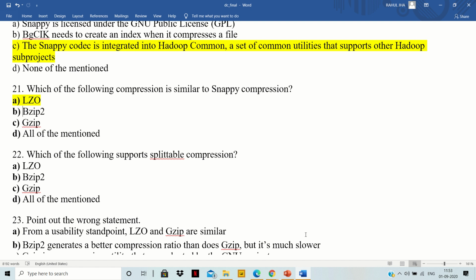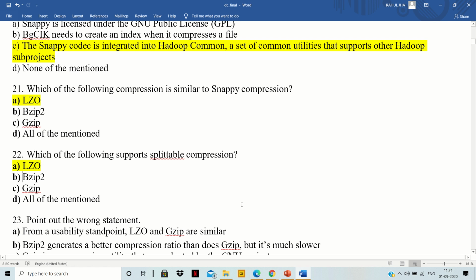There are some codecs, as I previously said, which are algorithms we use for compressing and decompressing data. Some codecs support splittable compression, and they differ in the speed with which they can compress and decompress data and the degree to which they can compress. Among options A, B, and C, only LZO has this feature, so the right answer will be LZO.